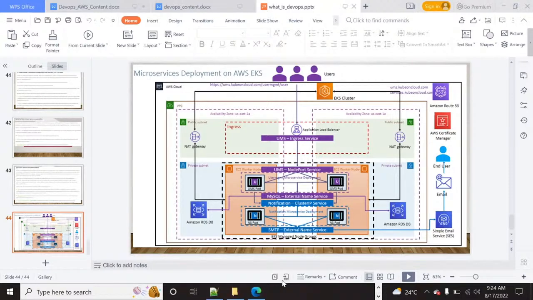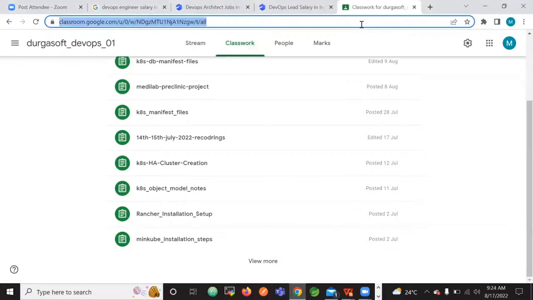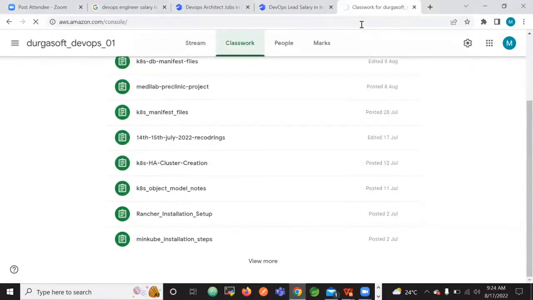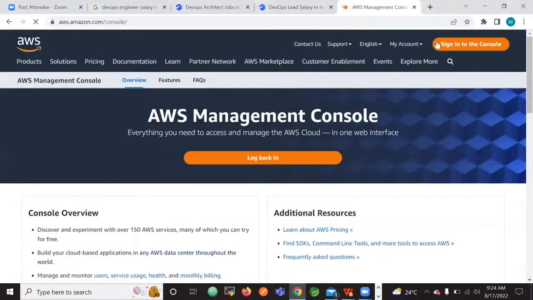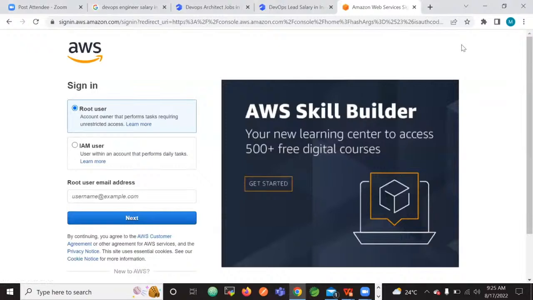How do we set up this in our local system, or should we directly use AWS or something? Usually we will set up this on the AWS cloud platform only. I don't encourage having it in our local. Nothing will be in our local. Everything let us take on the AWS platform only. That is the reason. First I will start AWS, then I will start DevOps.